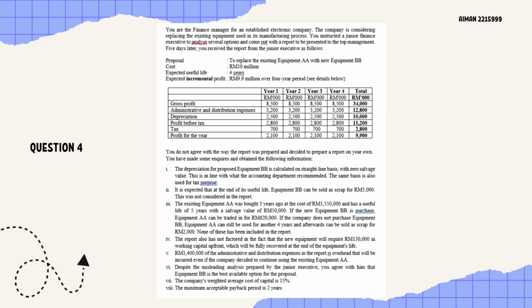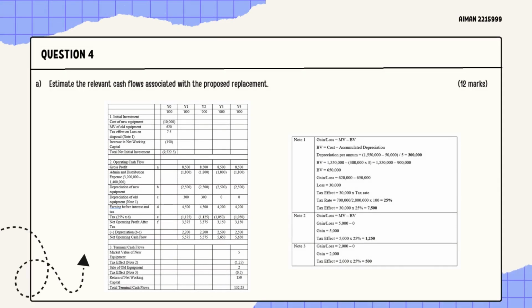So basically, this question is to replace the existing equipment AA with the new equipment BB. And then they also provided a table of details of the expected incremental profit, and under the table they provided some additional information for us to take care. So this question is basically about replacement in the cash flow topic. So we already have a fixed formula to solve this question.